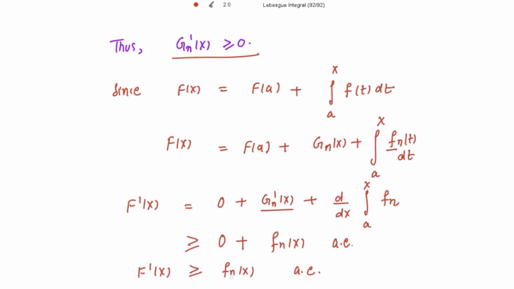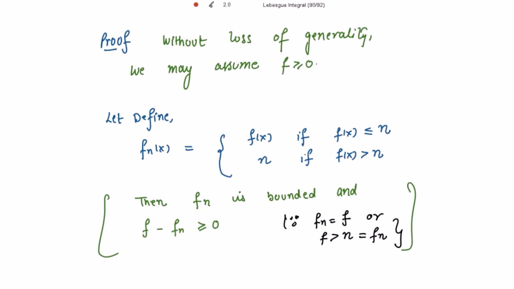Right? Now this n is arbitrary. Arbitrary means n can take any value, and for any specific value of n we have defined the function to be this fn(x). So let me consider the specific value of n for which f(x) is less than or equal to n. We are getting the value of fn(x) to be f(x).